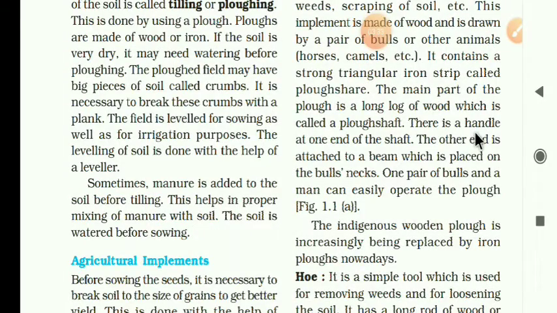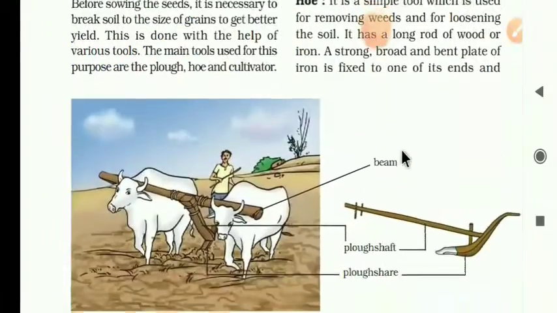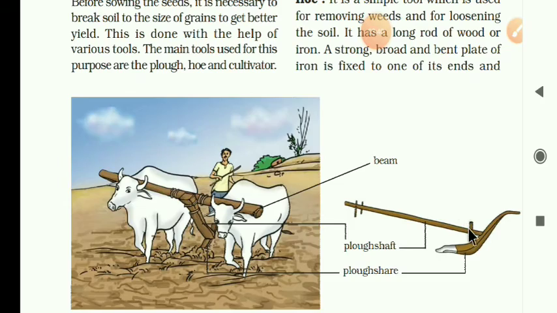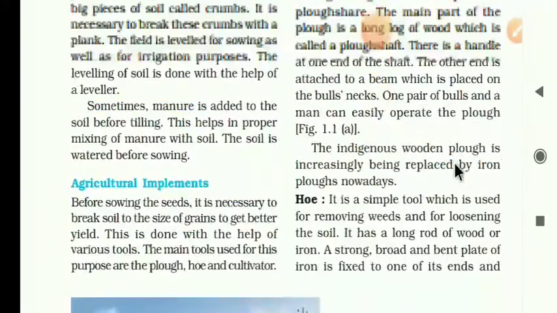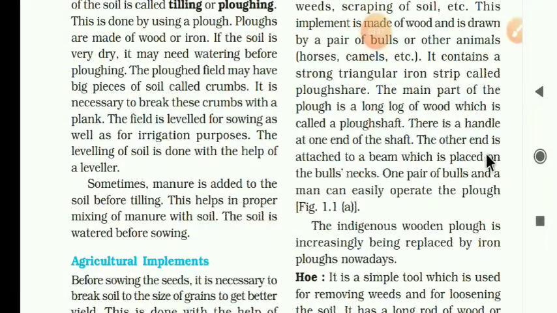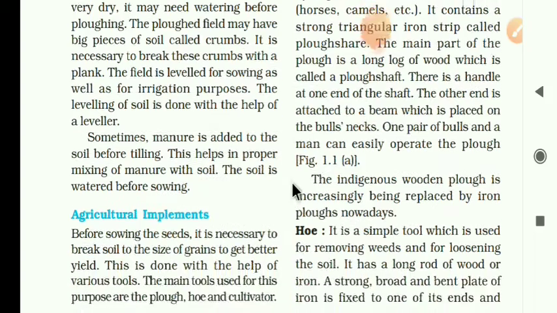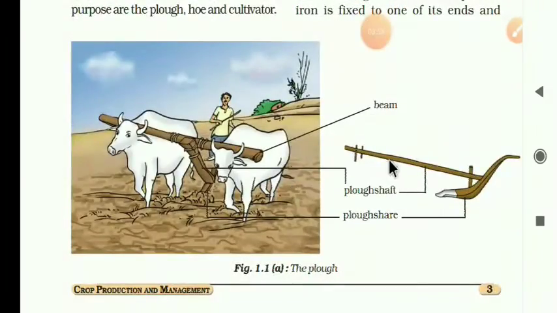There is a handle at one end of the shaft. See, this one at the one end of the shaft, the handle is there. The other end is attached to a beam which is placed on the bull's neck. In the diagram, you see this is a beam, a long piece of wood, which is placed on the bull's neck.